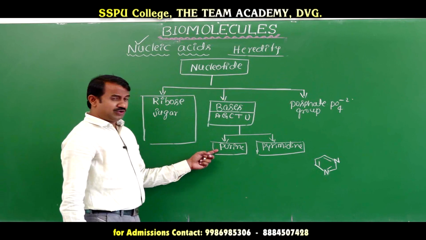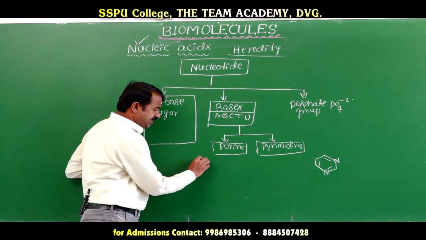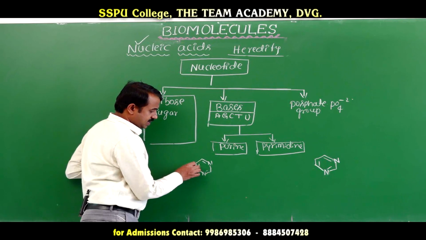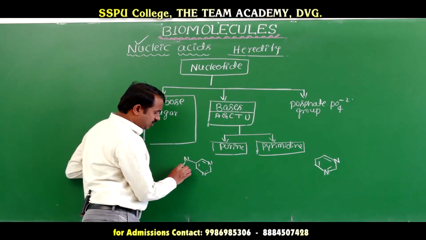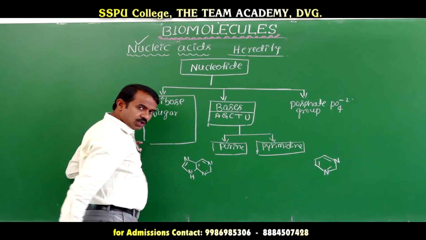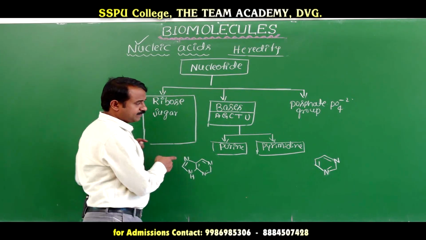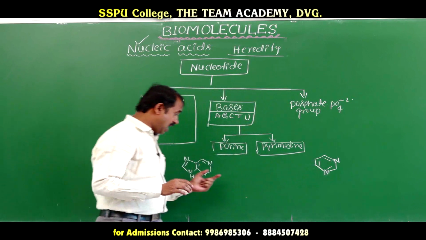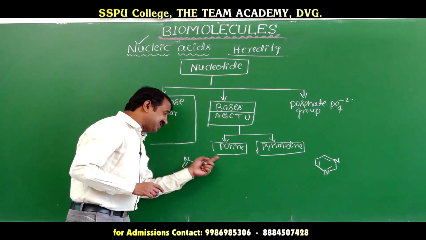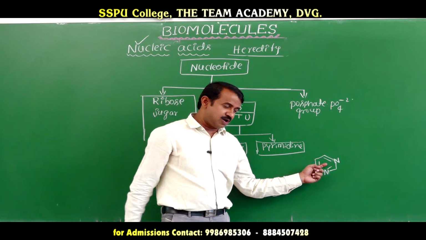Next, the purine. Purine bases contain the pyrimidine structure plus another cyclic group. This is the pyrimidine structure and the purine structure. Purine means two cyclic rings, pyrimidine means one cyclic ring.